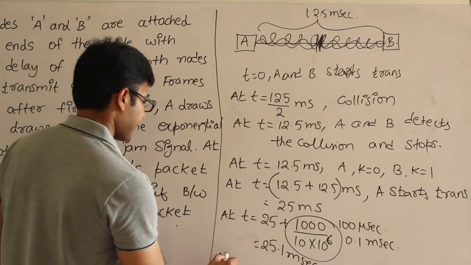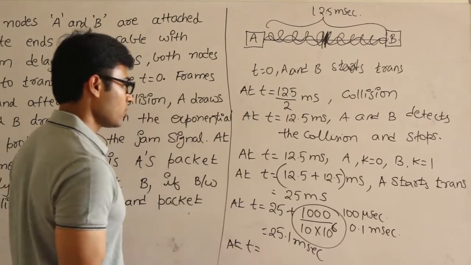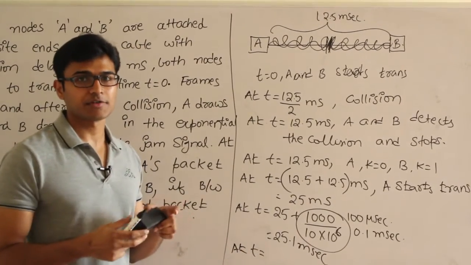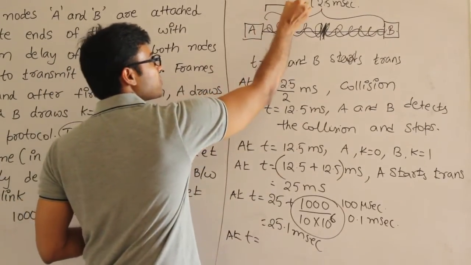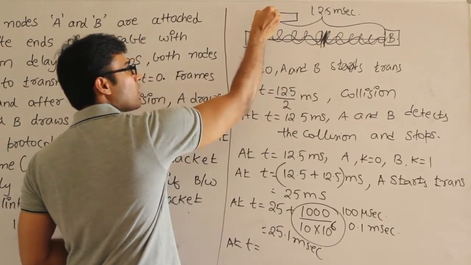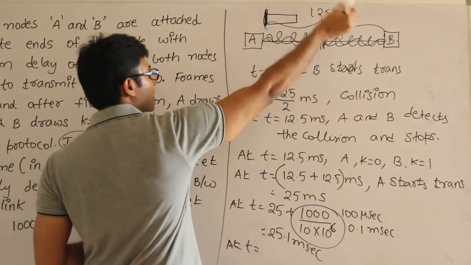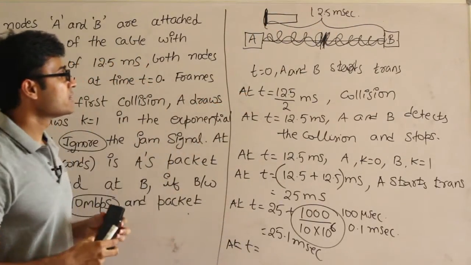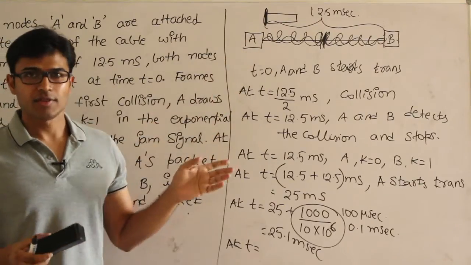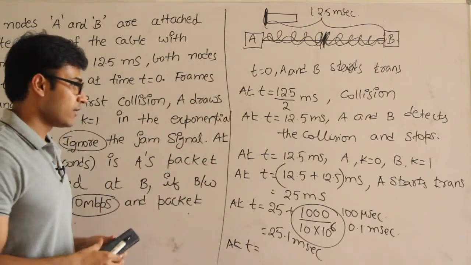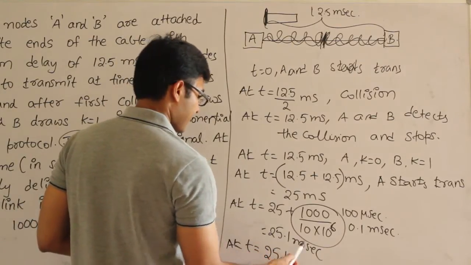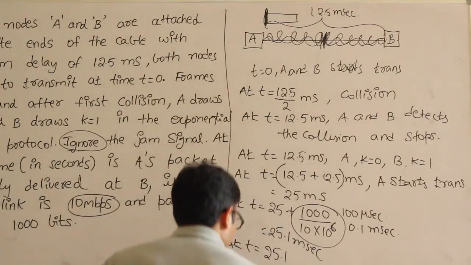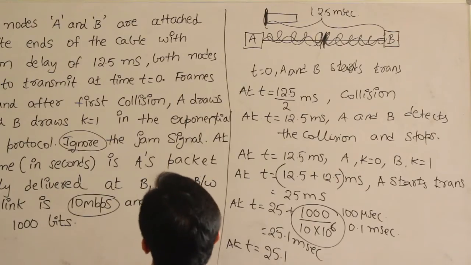Then at time t equal to, after finishing transmission, the last bit will be on the other side. After finishing the transmission, the entire packet is on the link and the last bit is just on the link. Now the last bit has to go to the other side. When will we say that the entire packet is at B? When the last bit of the packet is at B. Therefore after this 25.1 milliseconds, we are going to wait.